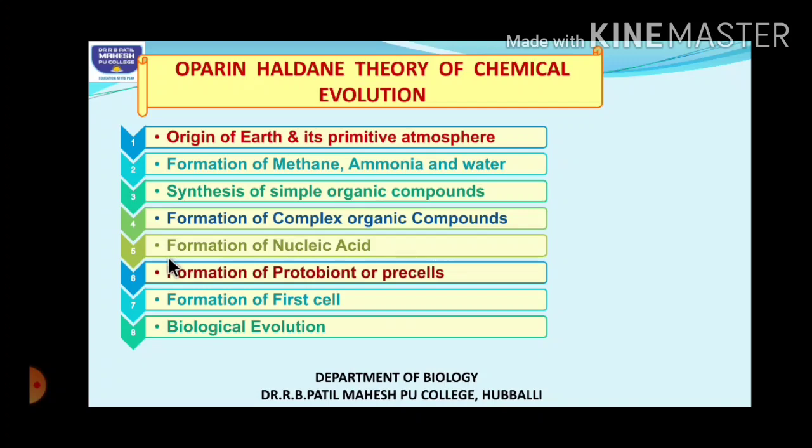The whole of this theory of chemical evolution, as I told you, from origin of Earth to biological evolution, everything has been explained in just half a page, around 7 to 8 sentences. But those 7 to 8 sentences cover all of these different steps. So to understand those sentences given in your NCERT textbook, I am going to explain them separately so that the concept becomes clear for you.